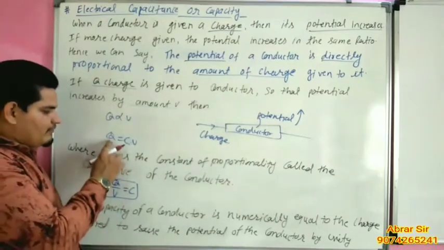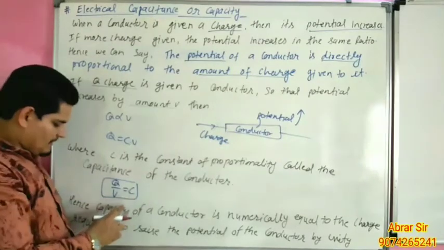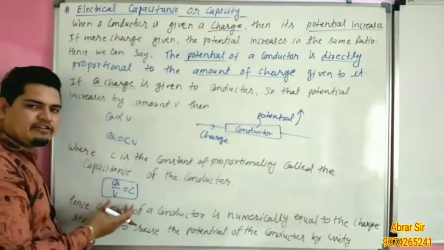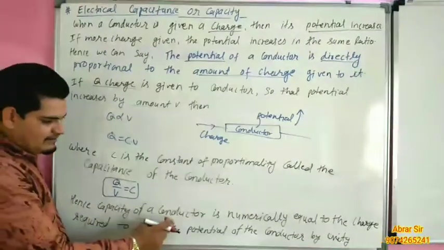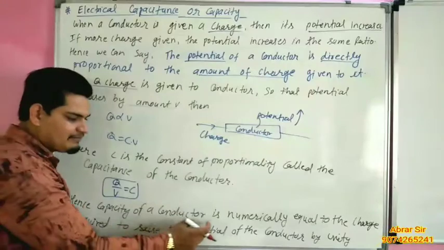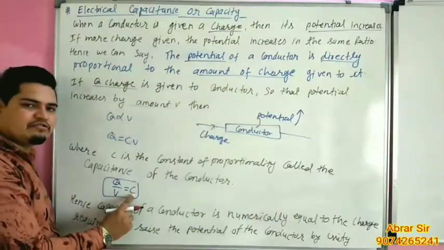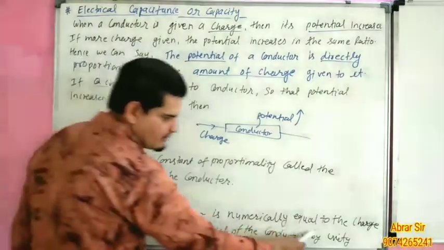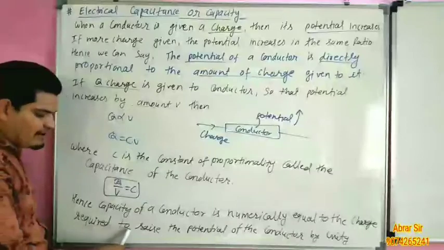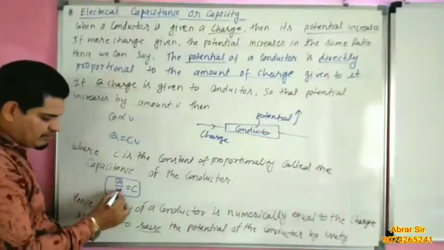So Q upon V is equal to C. So we can define capacitance: the capacitance of a conductor is numerically equal to the charge required to raise the potential of the conductor by unity.